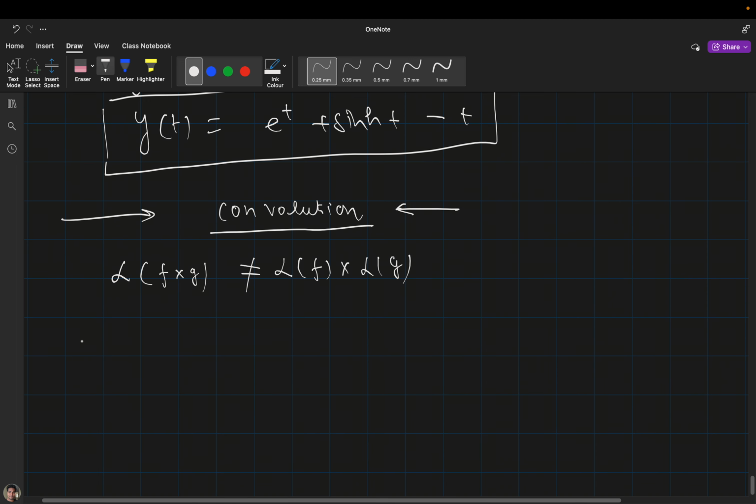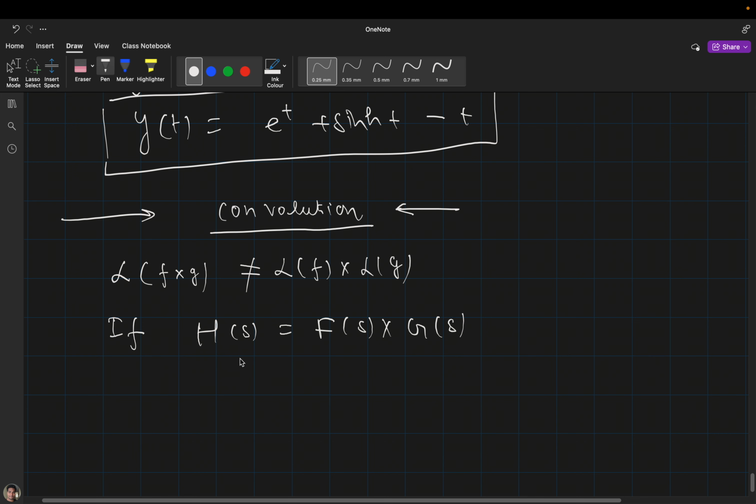But it says if H(s) equals F(s) into G(s), it is saying the Laplace transformation of the product of two functions is not equal to the product of the Laplace transformations of those two functions.